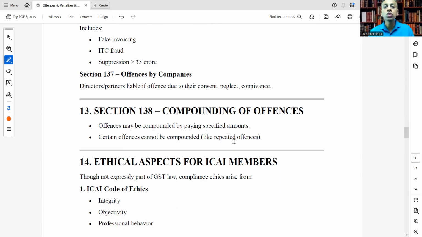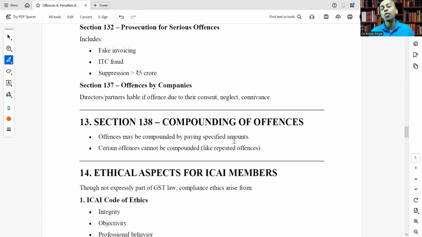Section 138 talks about compounding of offenses. Offenses may be compounded by paying the specified amounts, and certain offenses cannot be compounded, like repeated offenses. So section 138 talks about compounding of offenses.